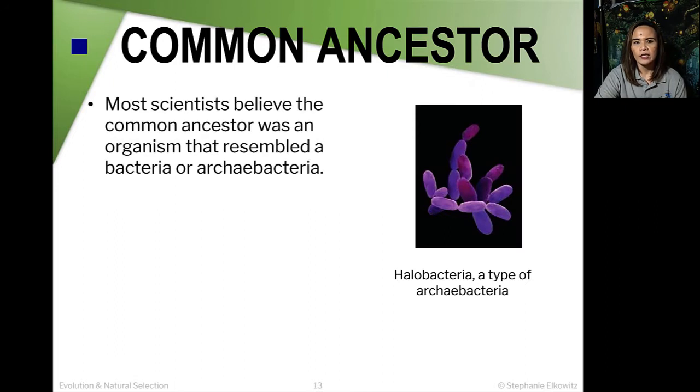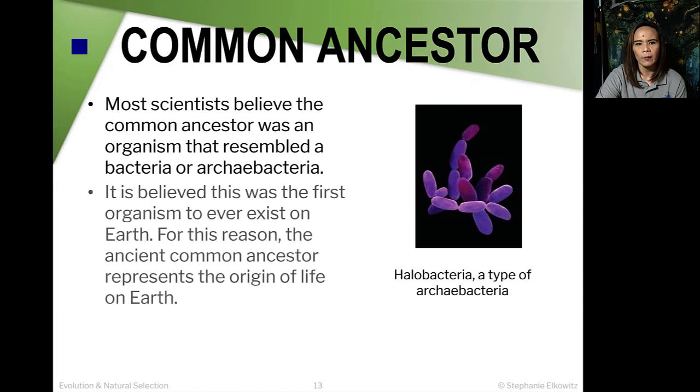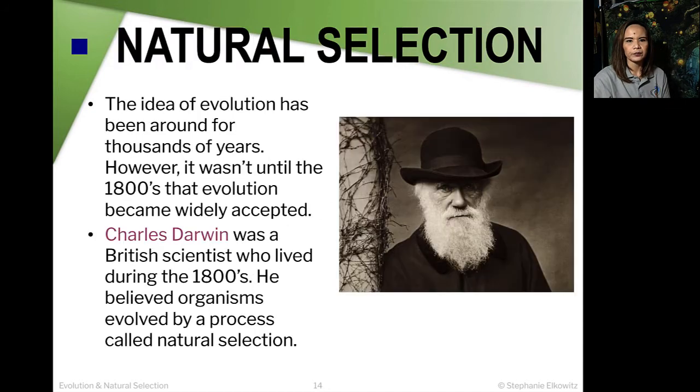Most scientists believe that the common ancestor was an organism that resembled a bacteria or Archaebacteria. Here's an example of an Archaebacteria, which is called a halobacteria. It is believed that this was the first organism to ever exist on Earth. For this reason, the ancient common ancestor represents the origin of life on Earth.